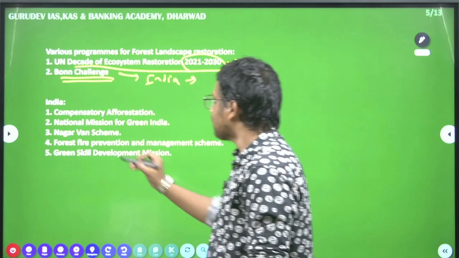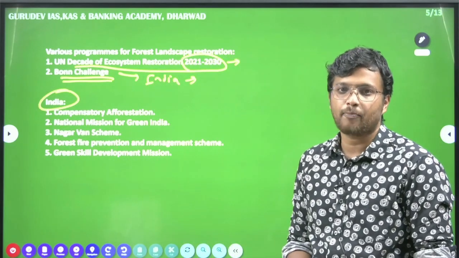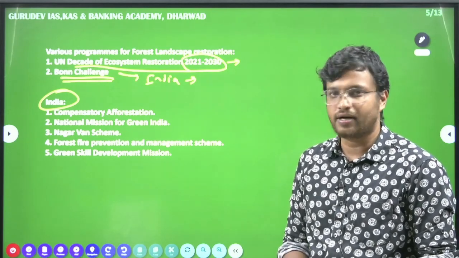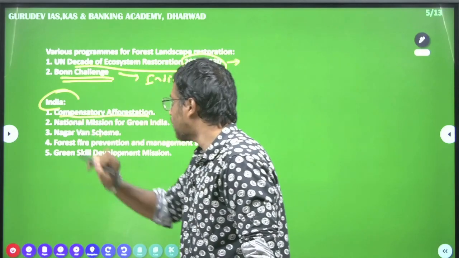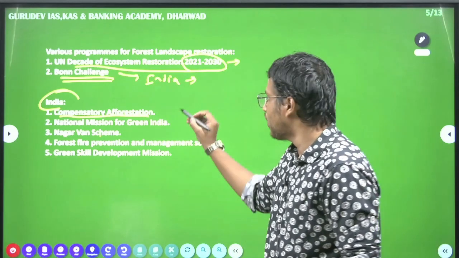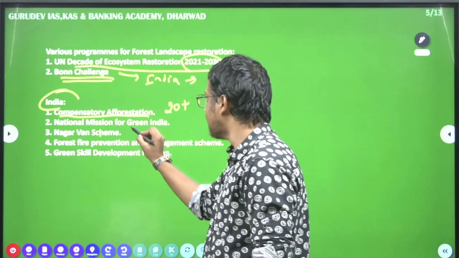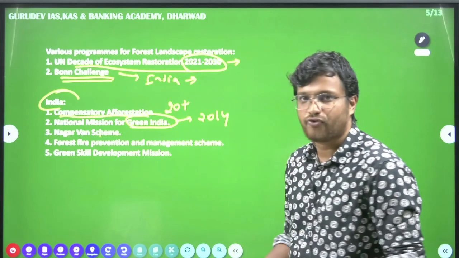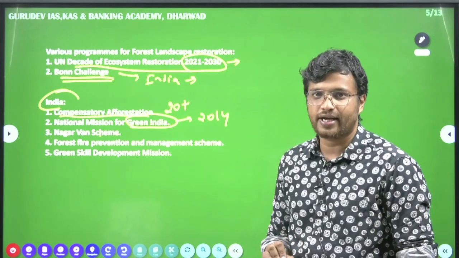Then in India, there are several schemes and policies running to increase the forest area in our country. First of all, we have compensatory afforestation. This is a very old scheme, running for 20 plus years now. Then we have the National Mission for Green India. This is the latest one. I think this was announced in 2014. We have 8 national missions, and among them, the National Mission for Green India is one.